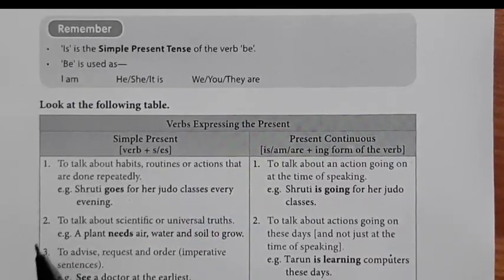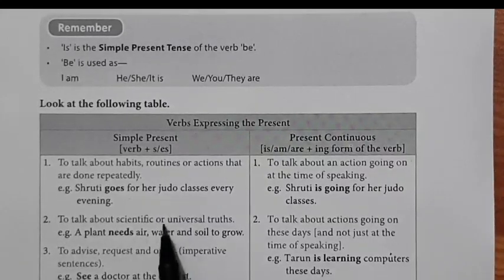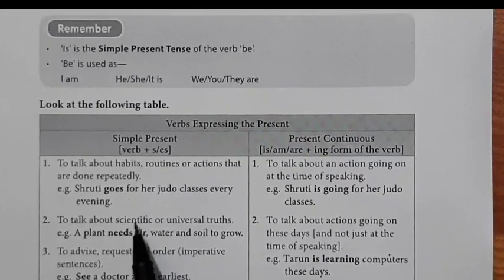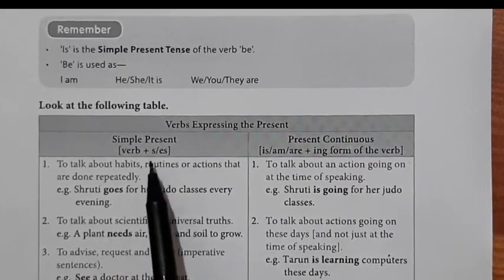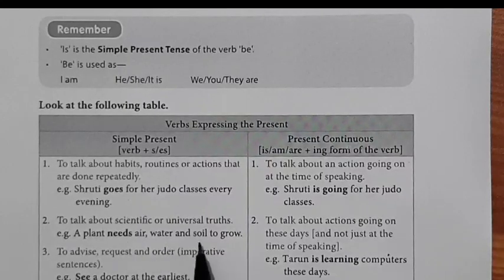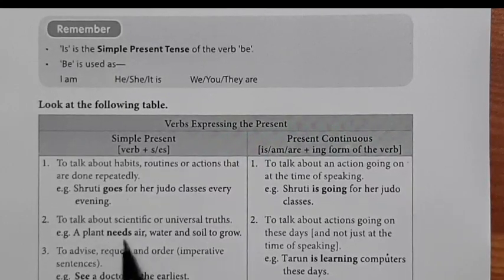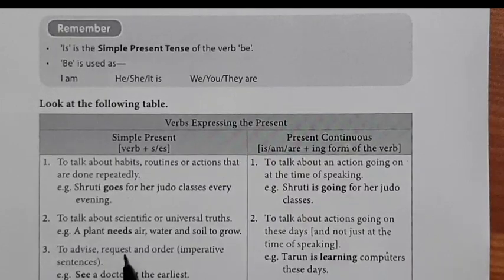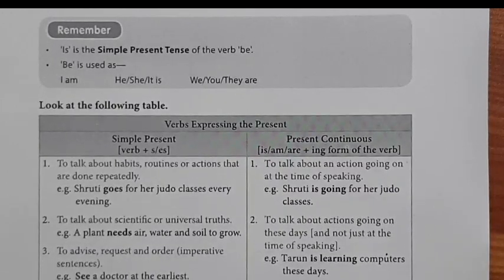Let's come to the second point: to talk about scientific or universal truth. Generally these universal or scientific truths are written in simple present tense. Example: a plant needs air, water and soil to grow. Third, to advise, request or order, imperative sentences.